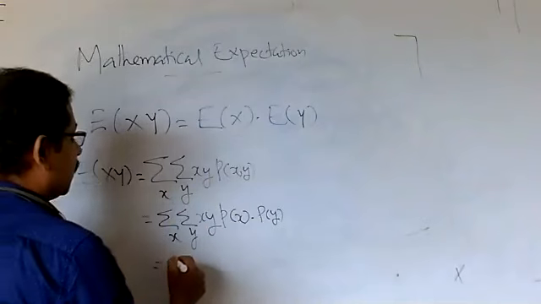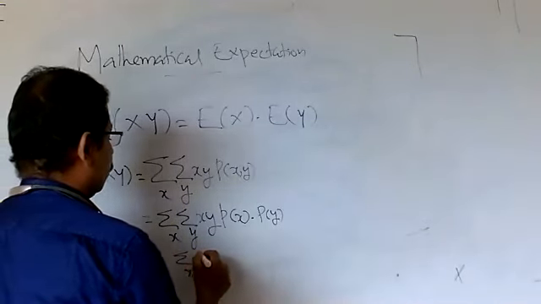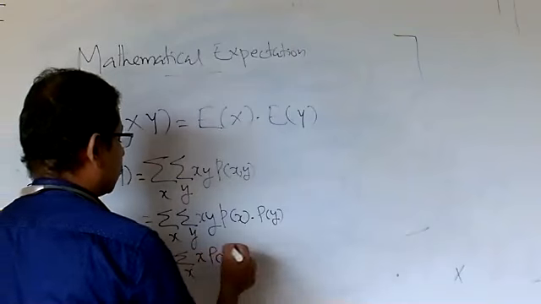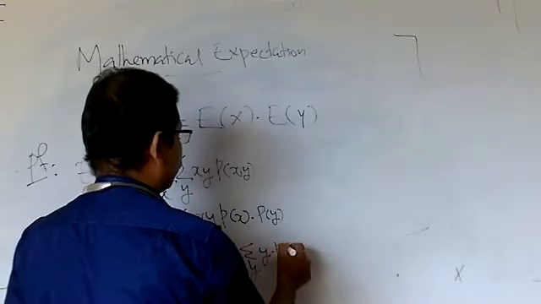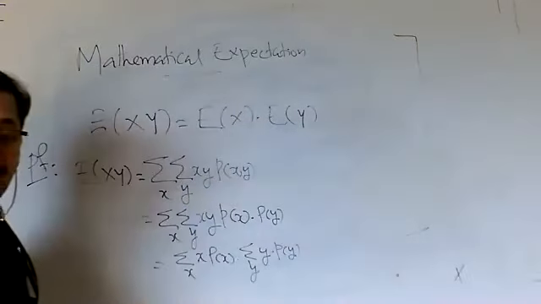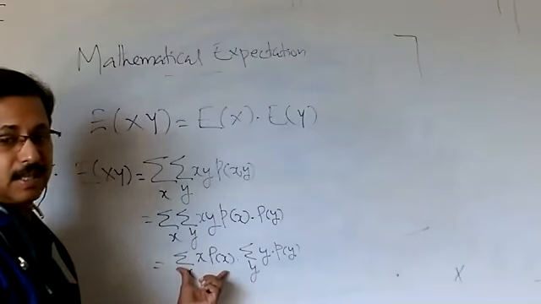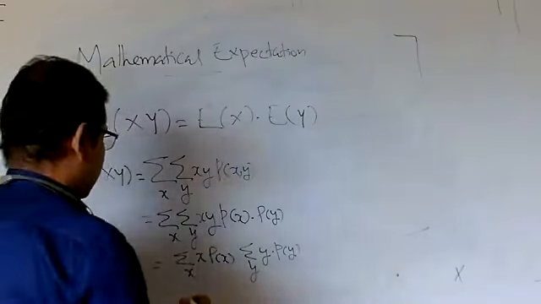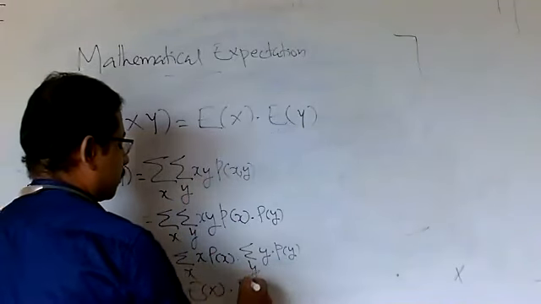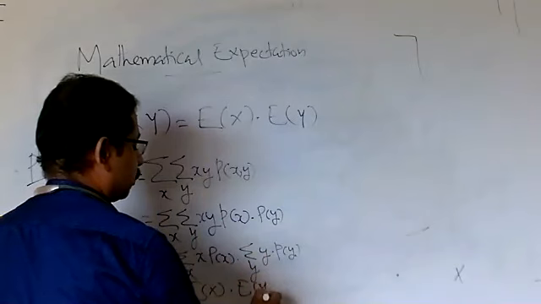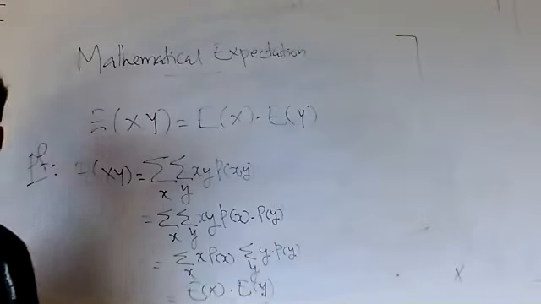Then this can be written as summation over x, x into p of x, then summation over y, y into p of y. And here you know that summation over x into p of x is expectation of x, and this one is expectation of y. So this is the proof. Proof is very simple. Okay.